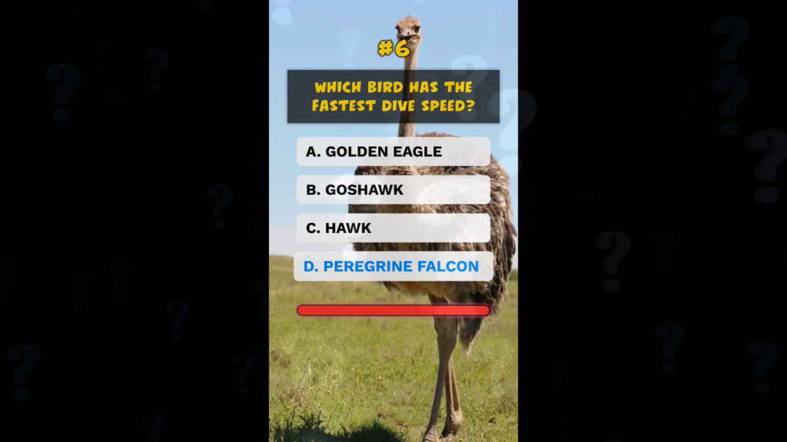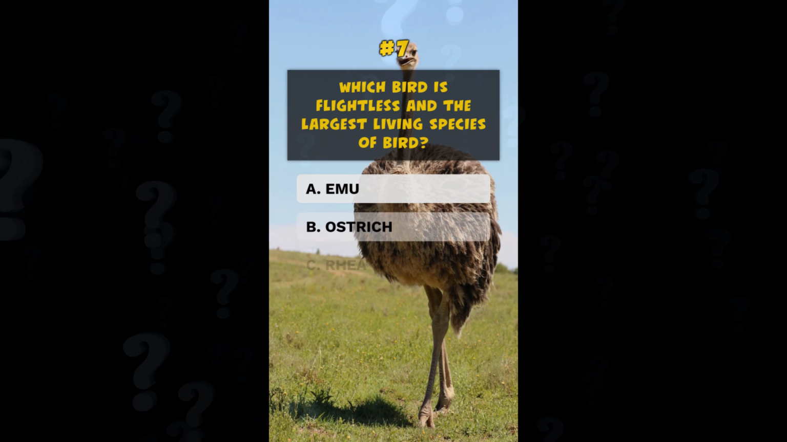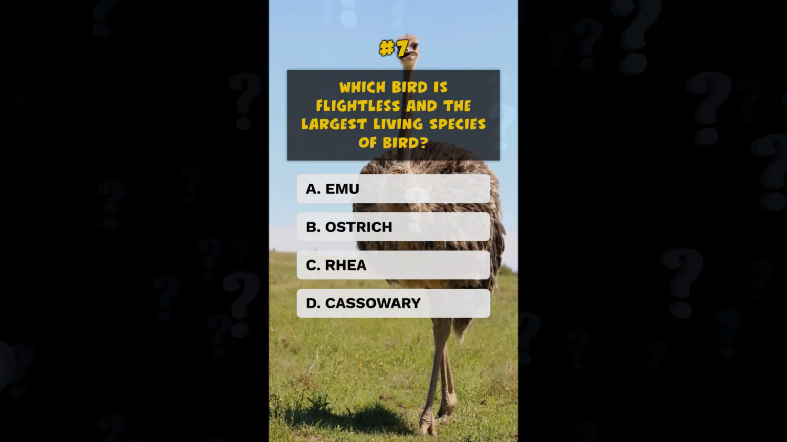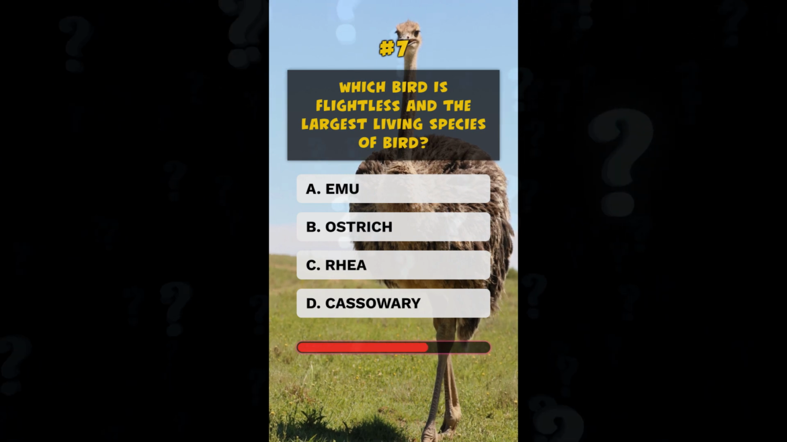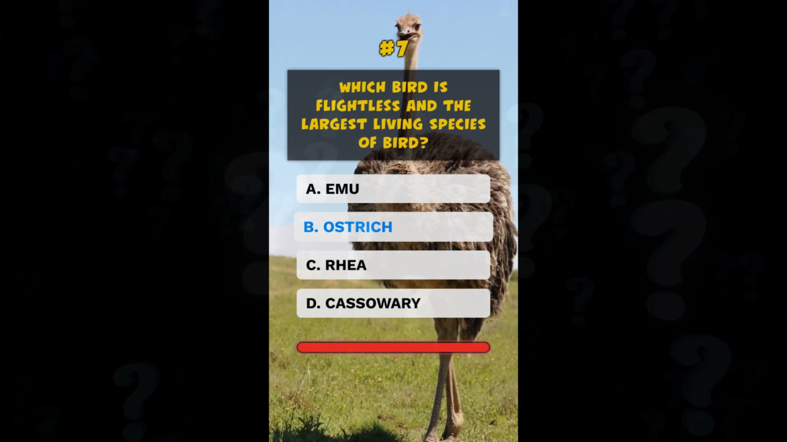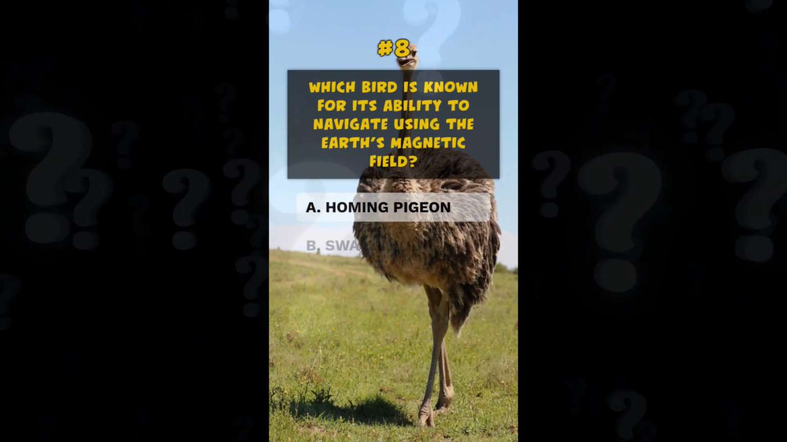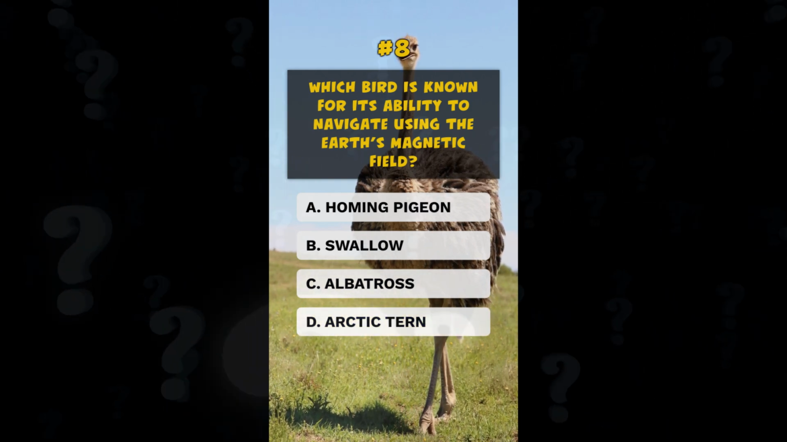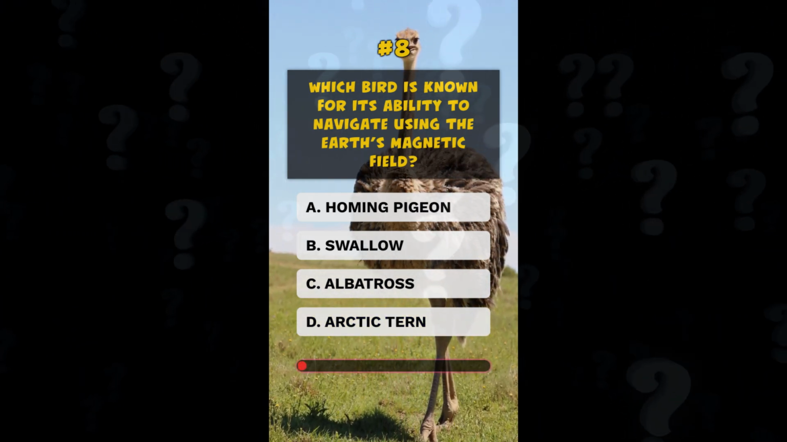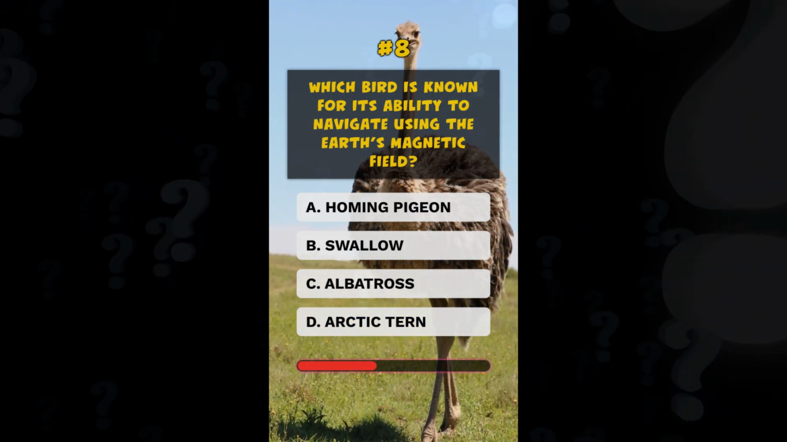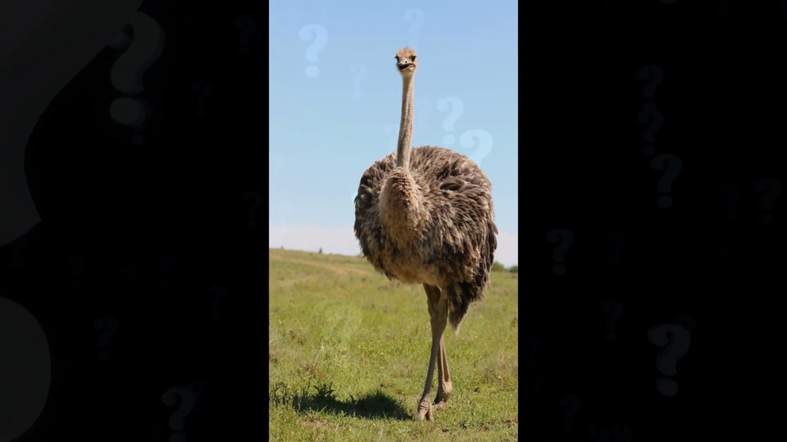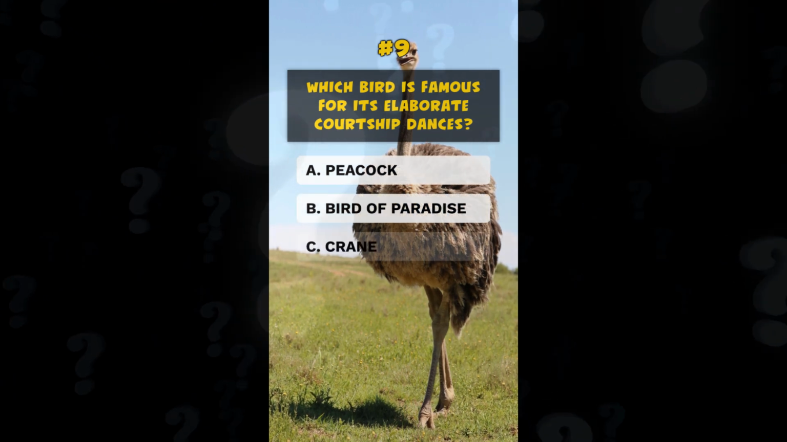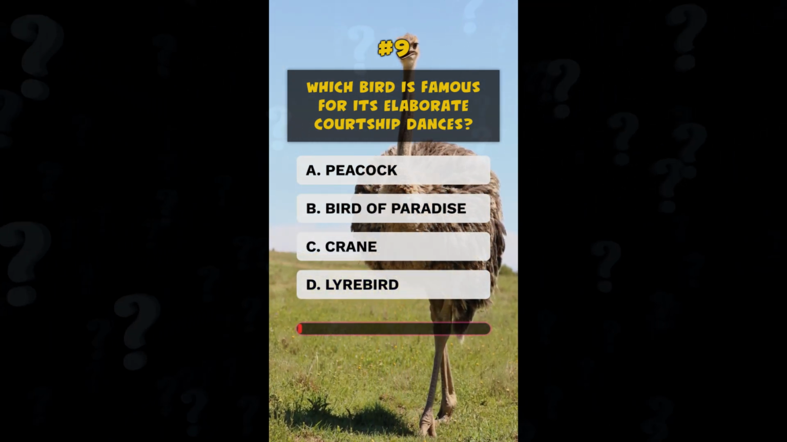D. Peregrine falcon. Which bird is flightless and the largest living species of bird? B. Ostrich. Which bird is known for its ability to navigate using the Earth's magnetic field? A. Homing pigeon. Which bird is famous for its elaborate courtship dances?